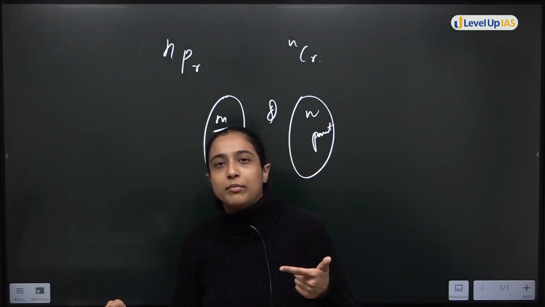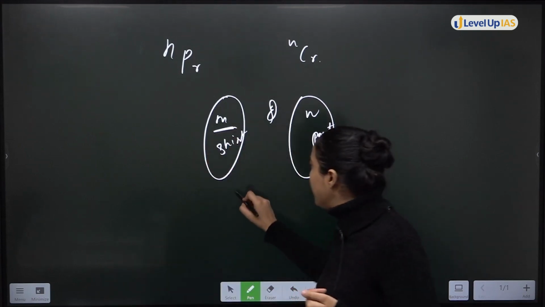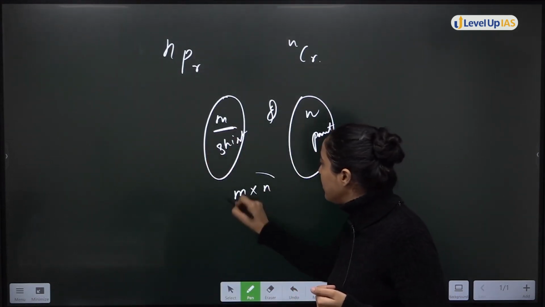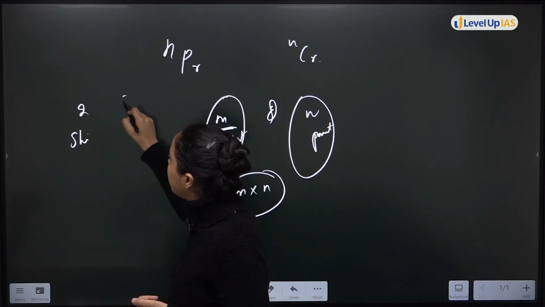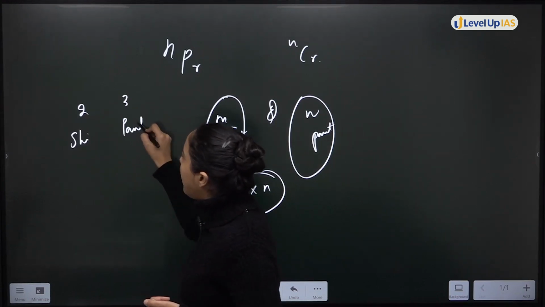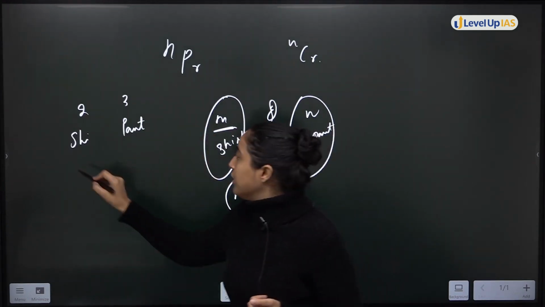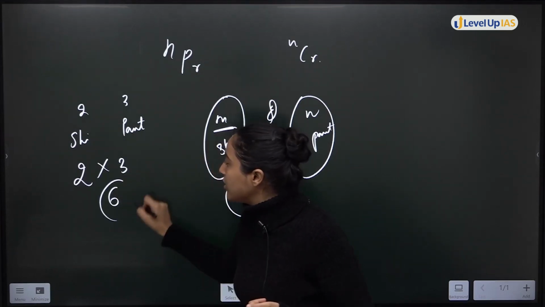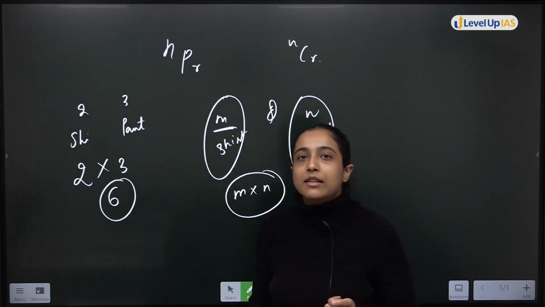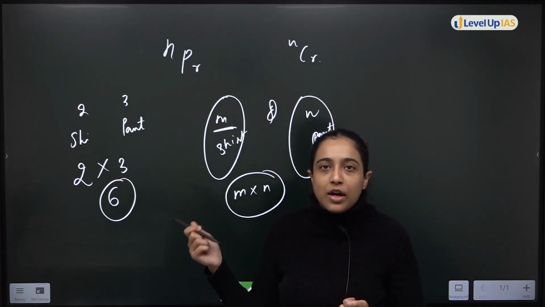Shirt and pant आप select करोगे. So this will be what? m multiply n. That means if you have 2 shirts and 3 pants, how many combinations will you have? For 2 shirts and 3 pants, you have 6 combinations, right? This is the fundamental principle of counting.